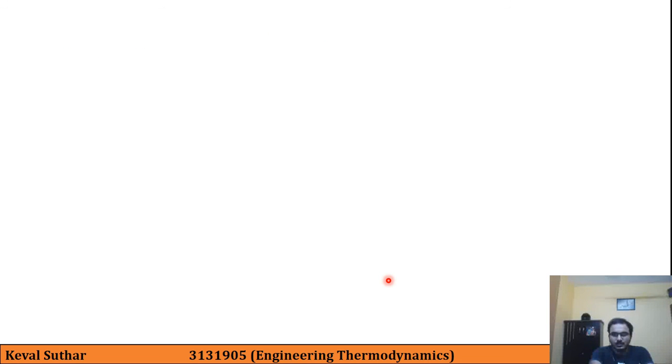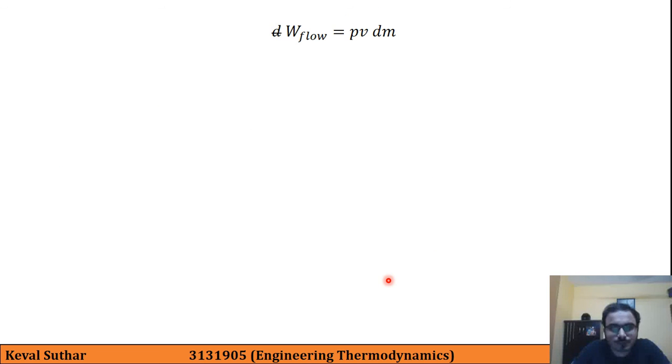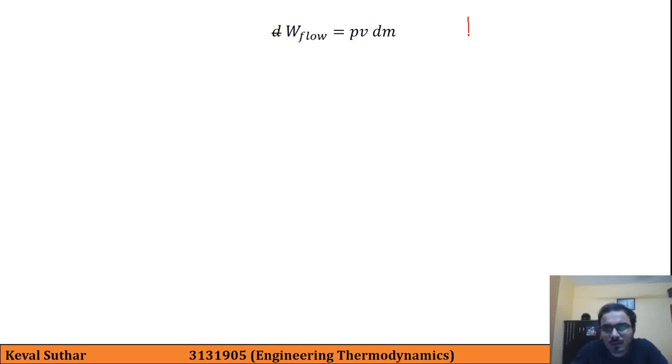Now here I will write down this formula again for you. Our original formula is d cut W flow is equal to P into dV. However, let us say that small v is specific volume.